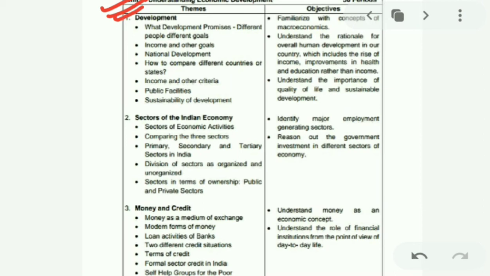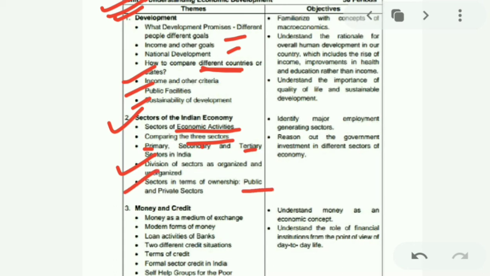In development we will be studying what development is comprised of, different people, different goals, income and other goals, national development, how to compare different countries and states on the basis of development, income and the other criteria, public facilities and sustainable development. Chapter 2 is sectors of the Indian economy. How many sectors of the Indian economy do we have? First we will study sectors of economic activities, comparing three sectors, as the three sectors are primary, secondary and tertiary. Division of sectors as organized and unorganized sector we will be studying. Sectors in terms of ownership we will be studying, that are public and private.